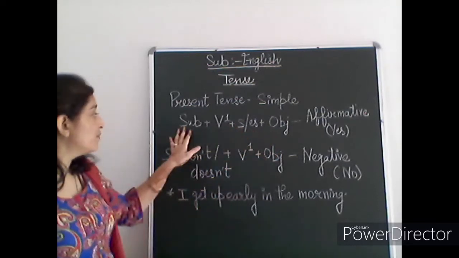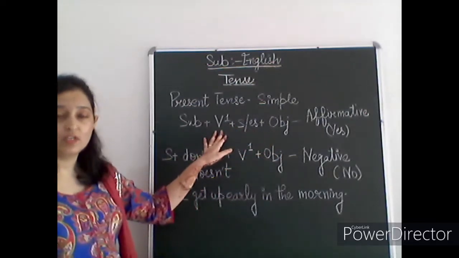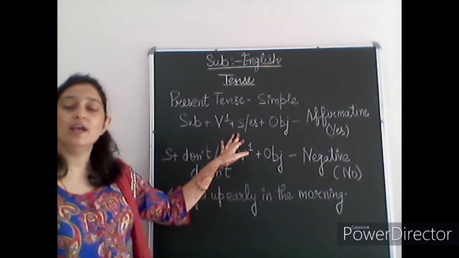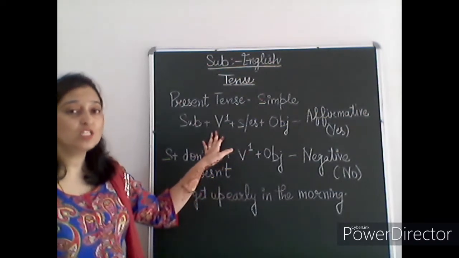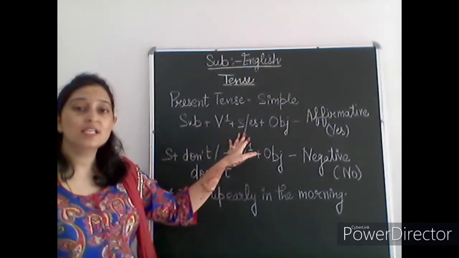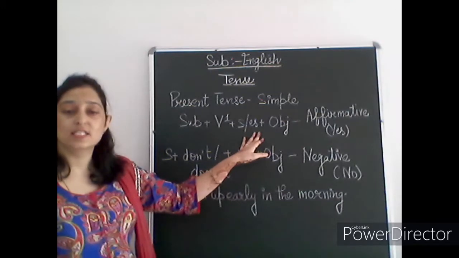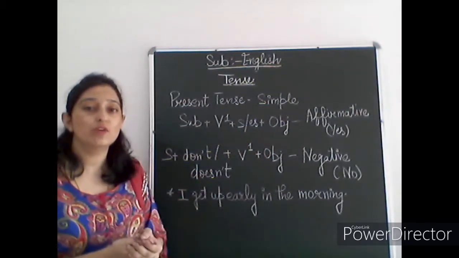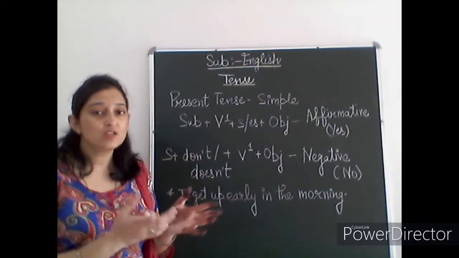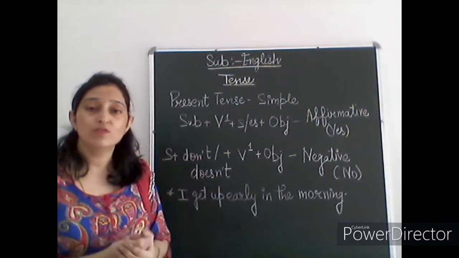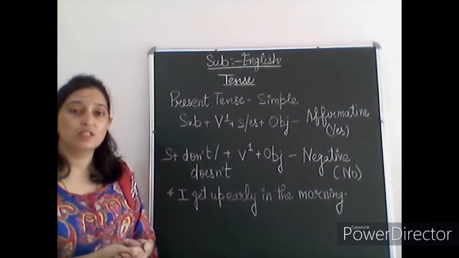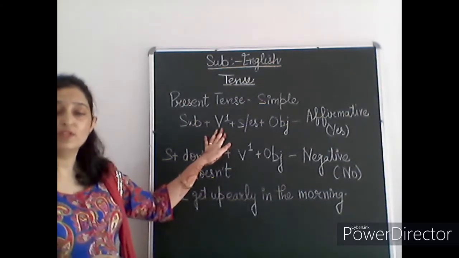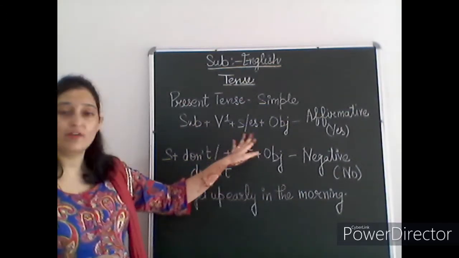And here one more thing we have to add with the first form of the verb, this is S or ES. How are we going to choose whether to use S or ES with the first form of the verb? We have to concentrate on the first form of the verb.